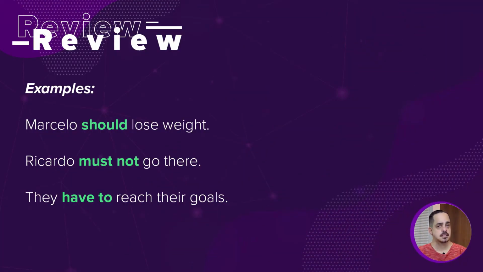It transmits the idea of a necessity. So, to form sentences using have to, we're going to have the structure of simple present. Okay? For example, in an affirmative sentence with have to, I'm going to have they have to reach their goals.